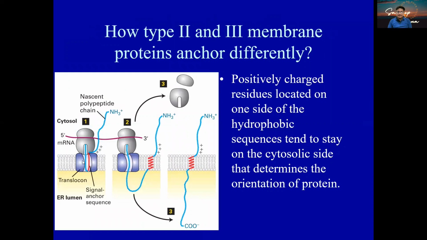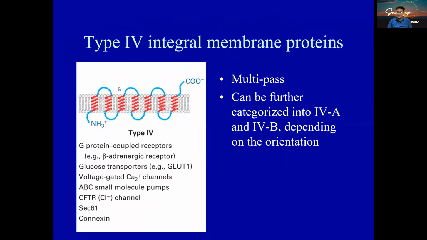Now we have here the proteins being synthesized. So wherever the positively charged amino acid comes, this will make the protein stay towards the cytosolic region. This is a kind of information that needs to be there. So the number of times it has the positive charge means it is going to stay towards the cytosolic part. You can see over here.